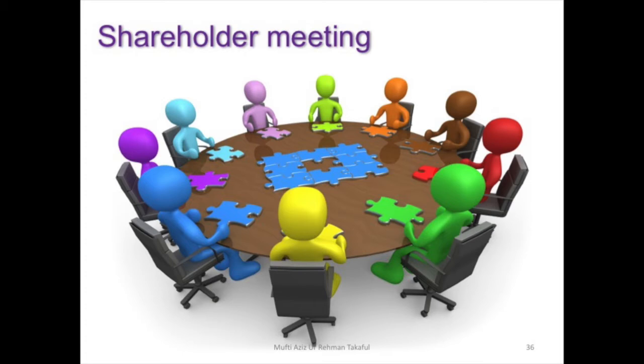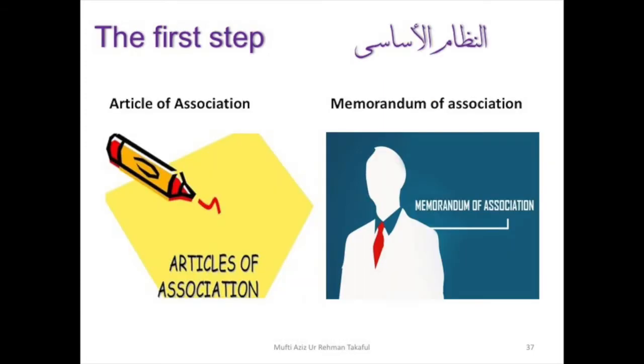Then they discuss and finally they come to the legal department and the legal department prepares the first thing, the article of association, An-Nizam al-Asasi li-Sharika. Article of association is the basic structure or the legal document of a company.